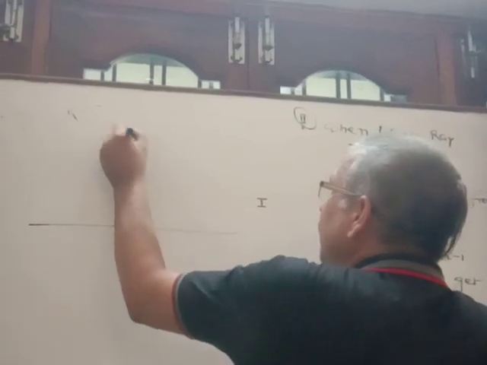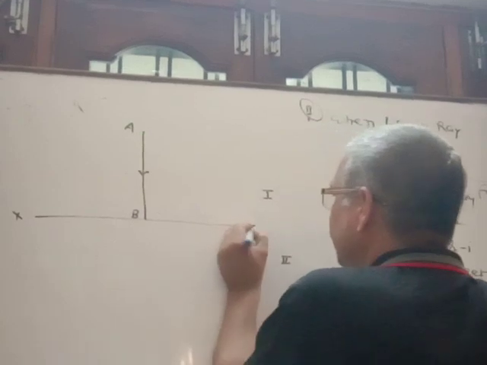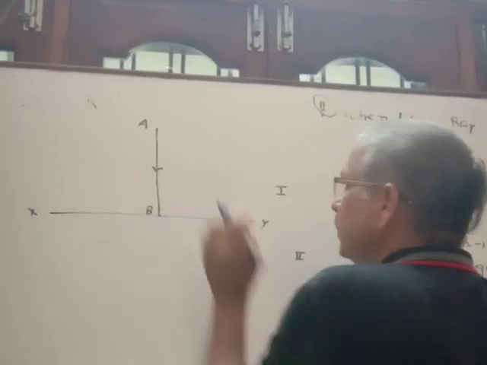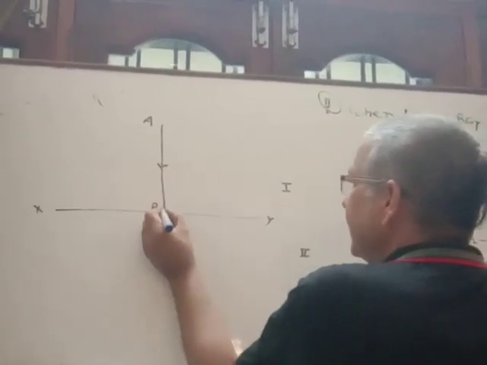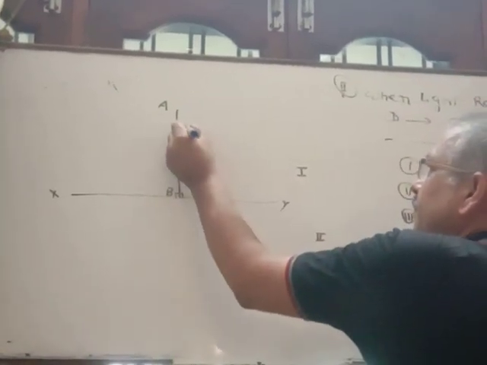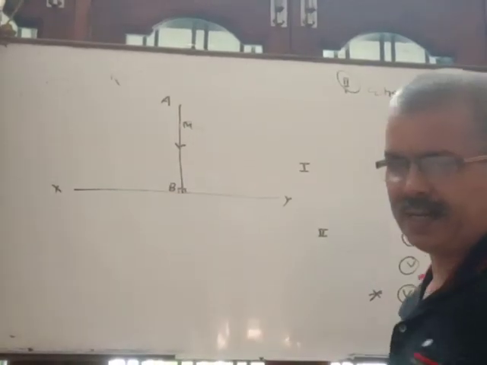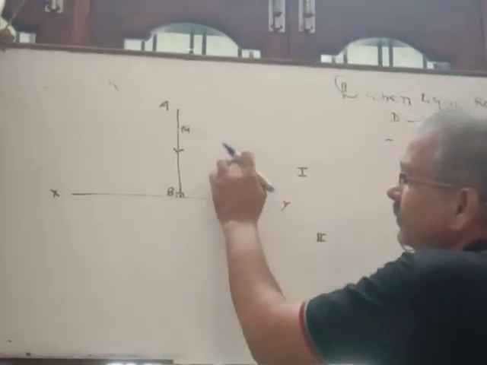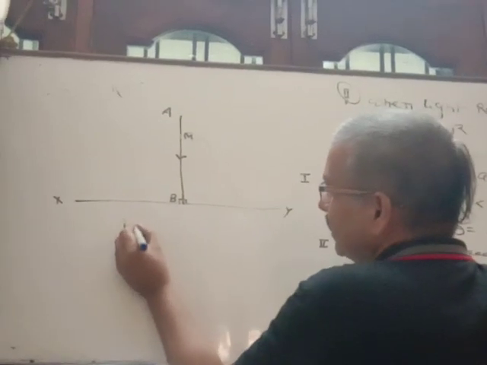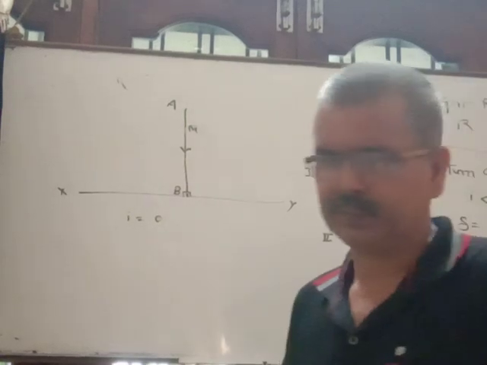It is AB, it is XY. So see here, the incident ray coincides with the normal. So what is the angle of incidence? In this case, i is equal to 0.